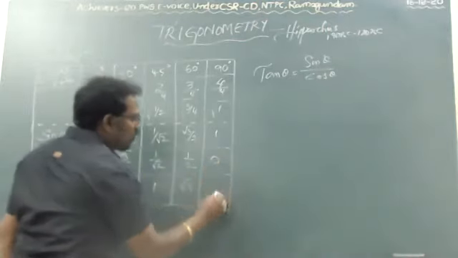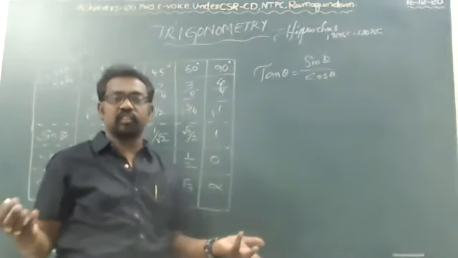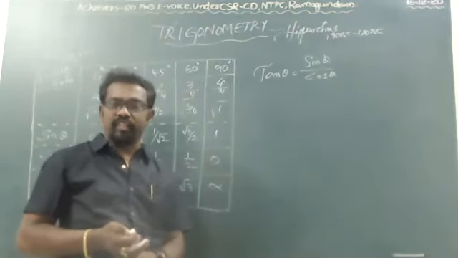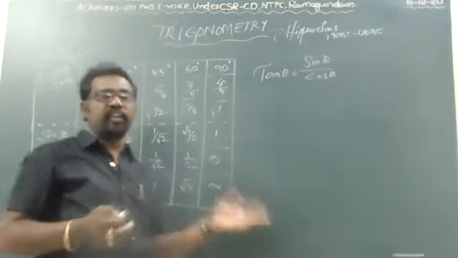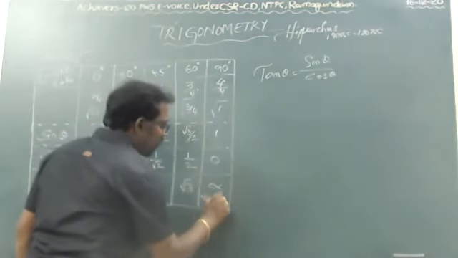And 1 by 0 is not defined. It is unlimited. We will call that infinite. Not yet defined. You can write infinity, or otherwise you can write not defined.